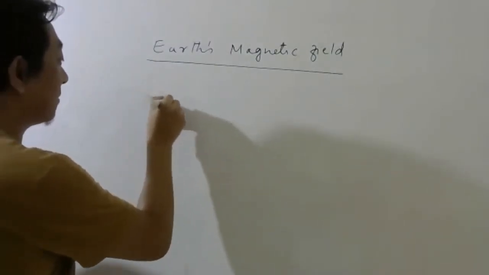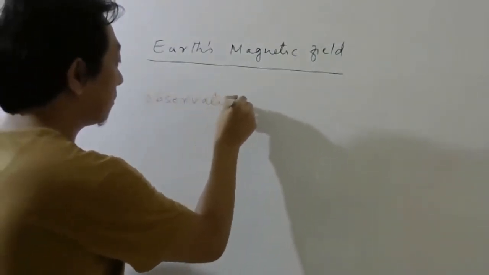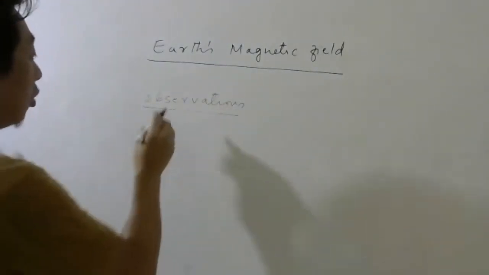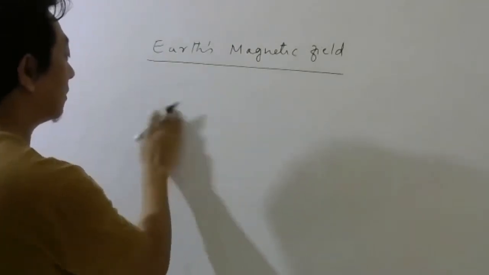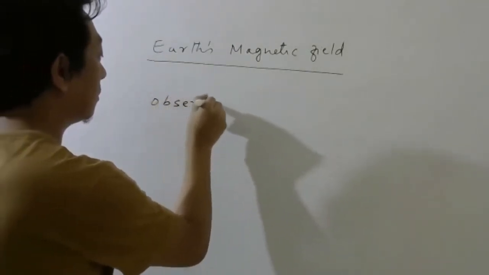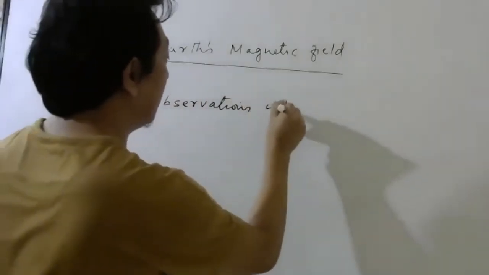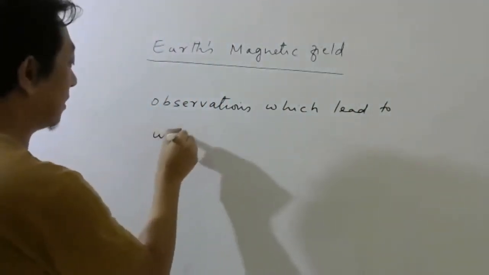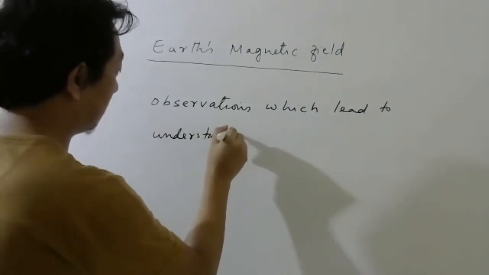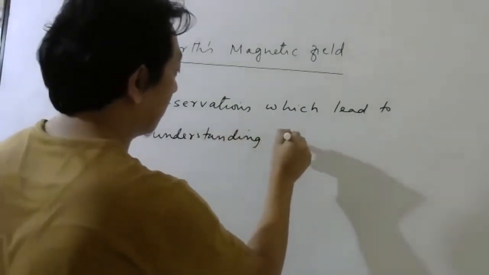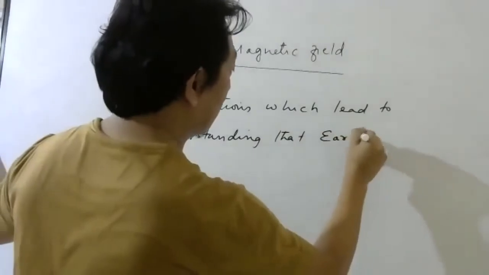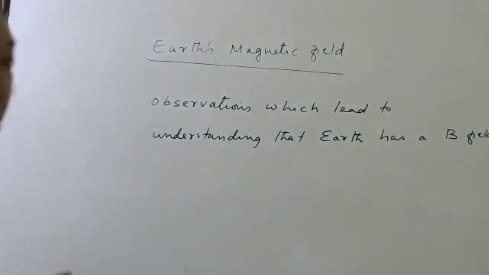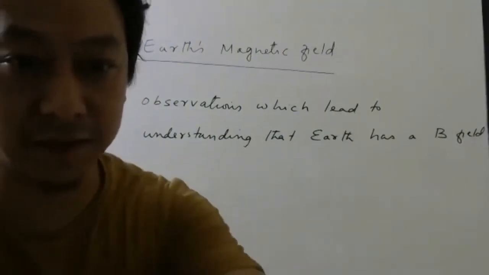So observations which lead to understanding that Earth has a magnetic field. So what are the observations? I will give you two observations at least.